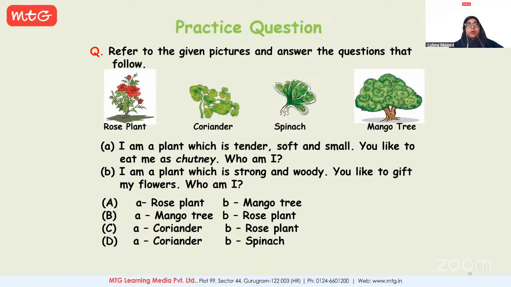Yeah. Now here you have the options. Yes, so you can answer both A and B. A1 is coriander. So you're sure, Hetal, that A is coriander? Yeah, because we don't make chutney of rose. We don't make chutney of spinach or mango. So now see which out of these four have coriander as options.